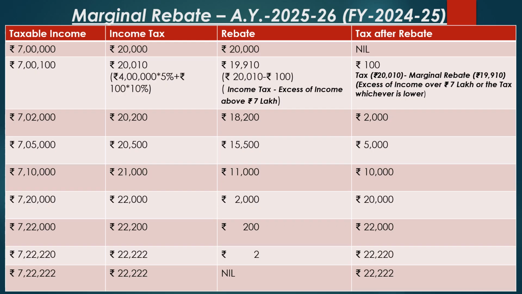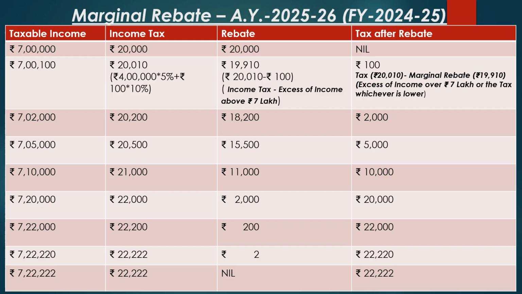If the taxable income of an individual is rupees 7 lakh 100, then the tax as per the tax slab works out to rupees 20,010, that is 5% of rupees 4 lakh, that is the difference between 7 lakh and 3 lakh, plus 10% of rupees 100, that is difference between 7 lakh 100 and 7 lakh. The total tax comes to rupees 20,010.